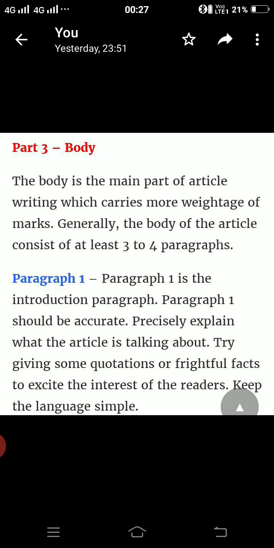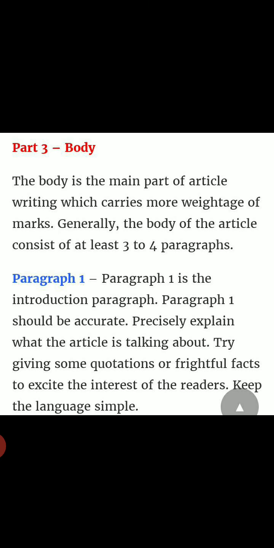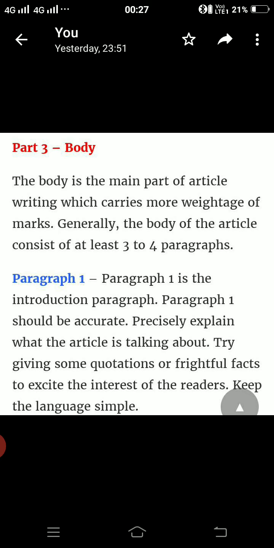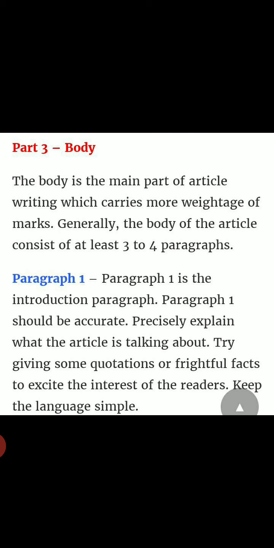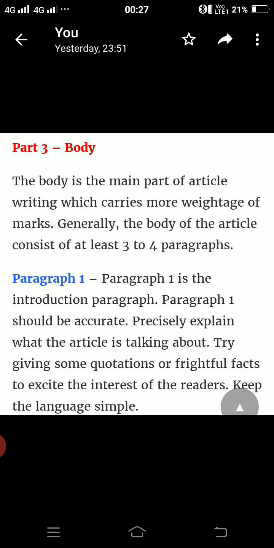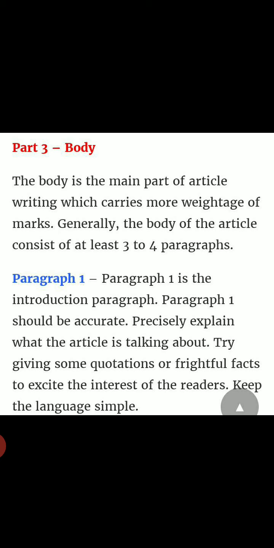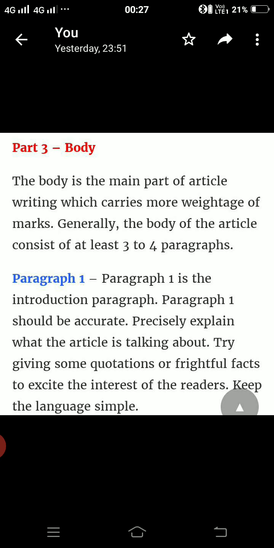The one who is reading this article should feel, yes, I am connected with the problem discussed in this article, and he should read it. So it should create interest in the reader.